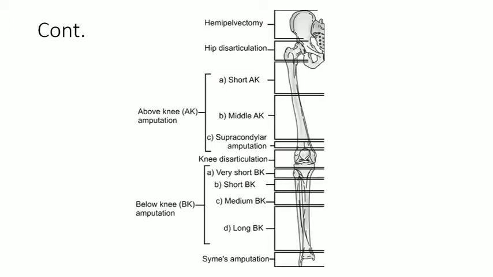So we discussed the partial foot amputations. Then here comes Syme's amputation, then BK amputation. BK amputation has more levels: very short BK, standard BK, or ideal BK as it is called, and long BK. Then comes knee disarticulation. Then proximally we go to supracondylar amputation or standard transfemoral amputation, then short transfemoral amputation, then hip